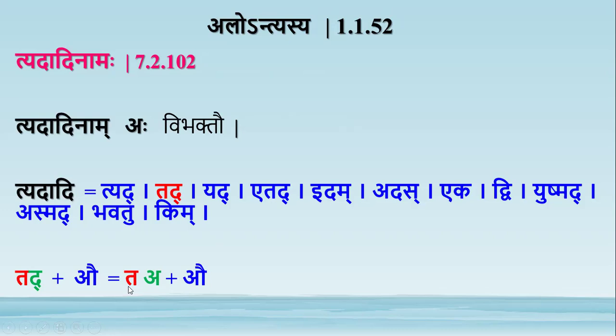So tad becomes ta plus a. Here, in ta plus a, this ta is not a pada. So this akara, which is after takara, is not present at the end of a pada. So by ato gune we have ta. That a plus a becomes a only.